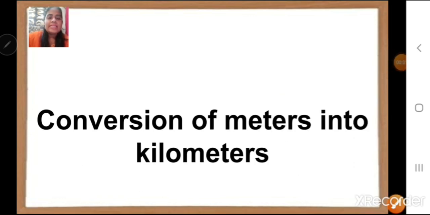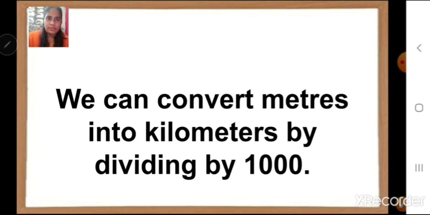Children, next I am going to teach you the conversion of meters into kilometers. We have learned till now about kilometers into meters. Now we are going to understand the conversion of meters into kilometers. Now how can we convert? We can convert meters into kilometers by dividing by 1000. In the previous one we multiplied by 1000. Now we are going to divide by 1000.